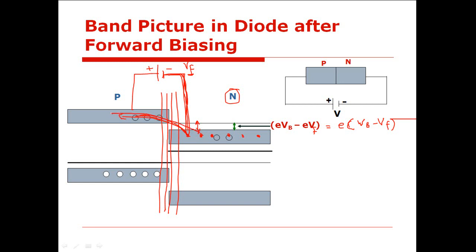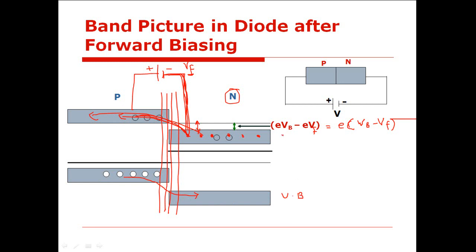So all these electrons can enter from the conduction band of n side to the conduction band of p side. If electrons are coming from n side to p side, it means that they will leave behind holes in the p region. So in other words, we can say that transfer of holes will also take place from the valence band of p side to the valence band of n side. Is this clear?